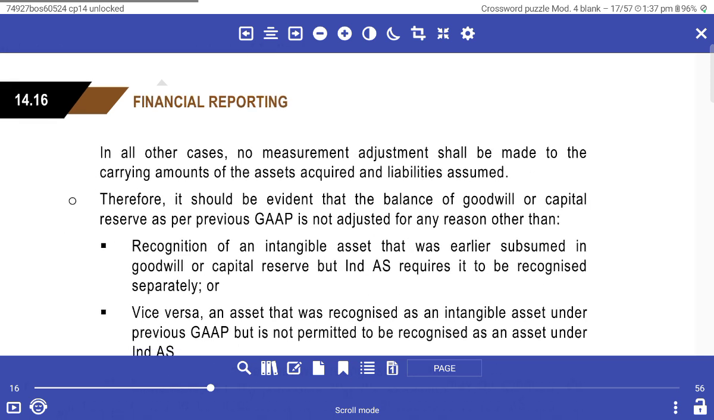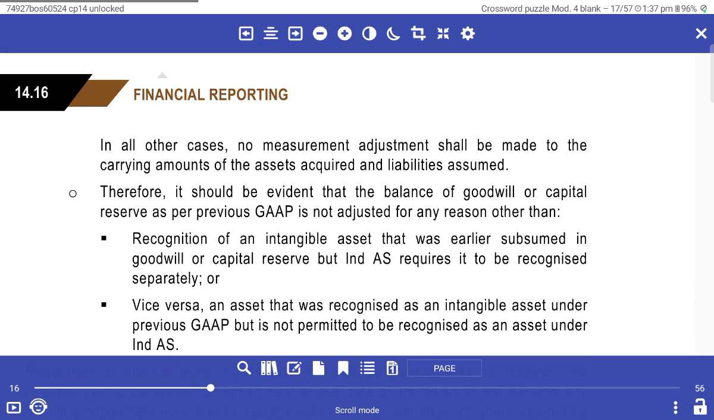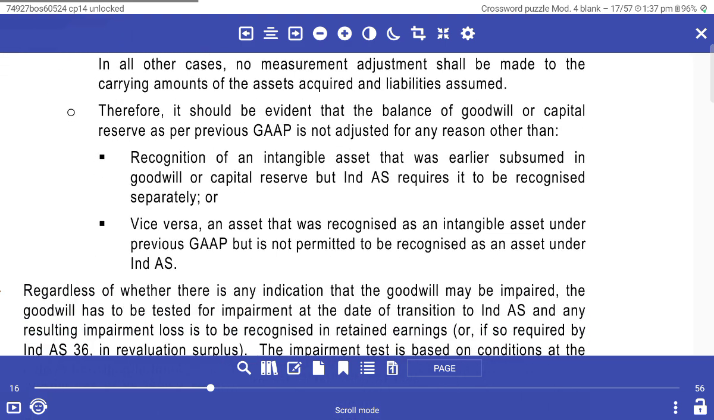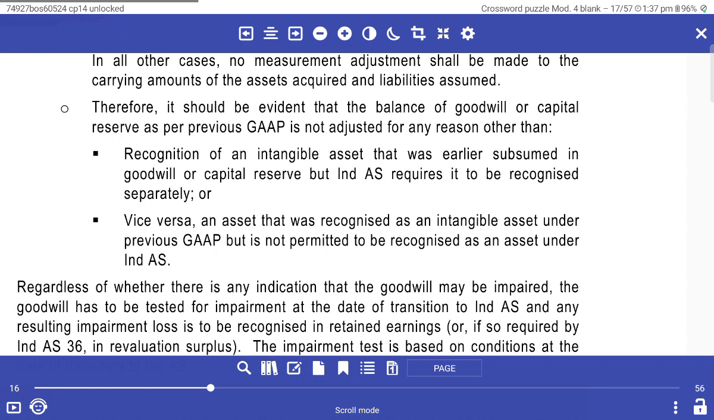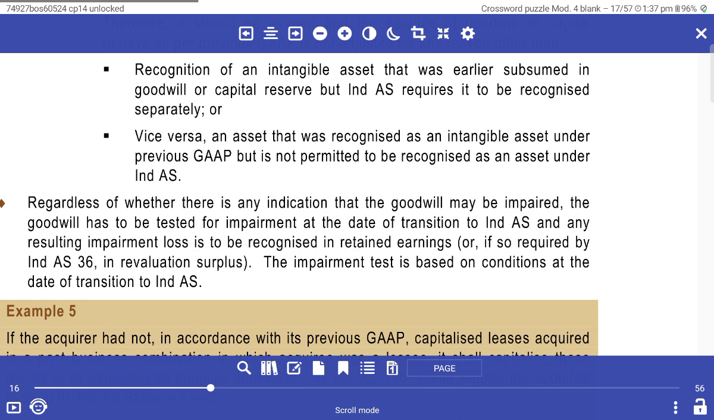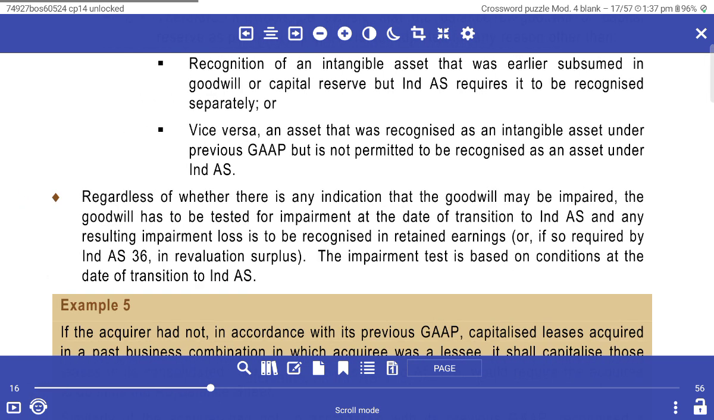Example 5 below. In other cases, no adjustment shall be made to the carrying amount of the assets acquired and the liabilities assumed. Therefore, it would be an adjustment of the balances of goodwill and capital reserve, as relevant under previous GAAP, and such adjustments, other than for the recognition of intangible assets earlier subsumed in goodwill, and capital reserve under Ind AS, are required to be recognized separately. Vice versa, an asset may have been recognized as an intangible asset under the previous GAAP but is not required to be recognized as an asset under Ind AS.